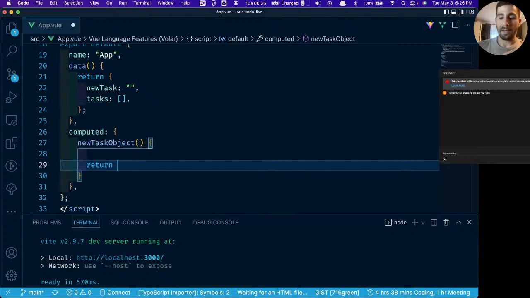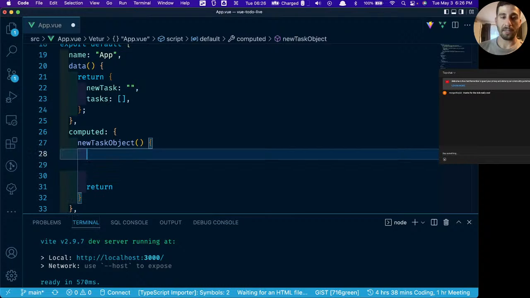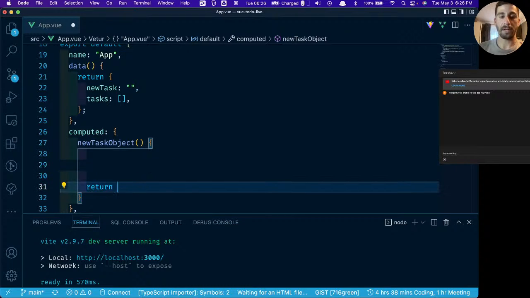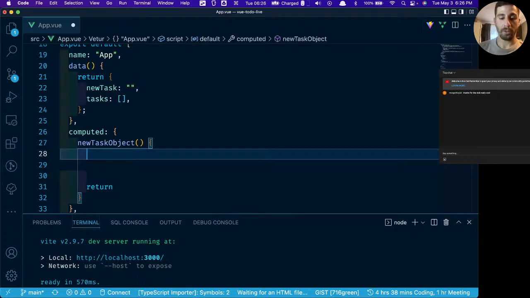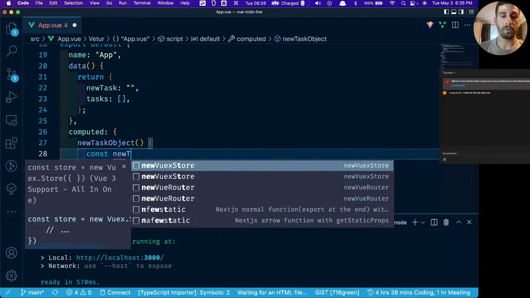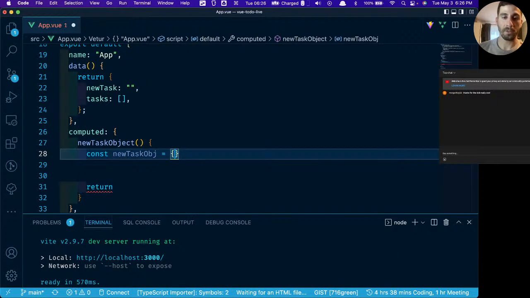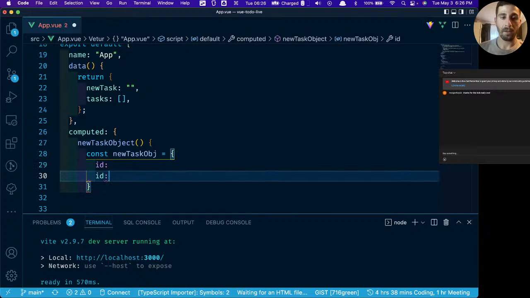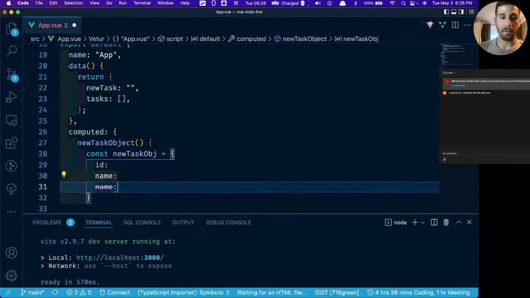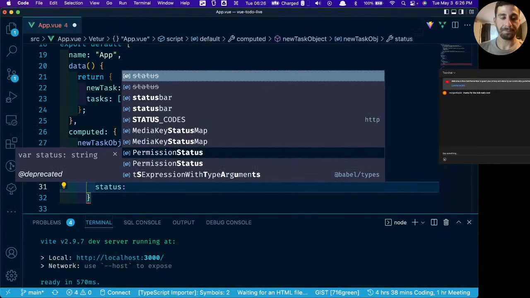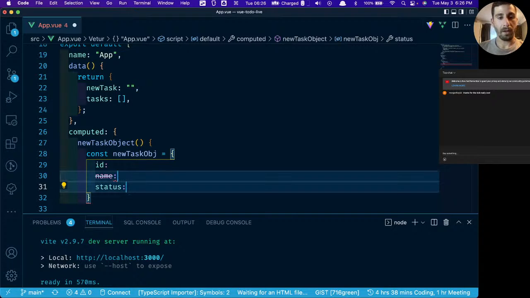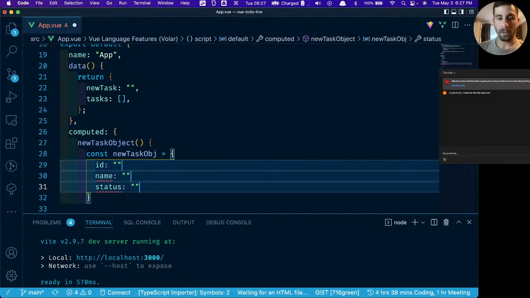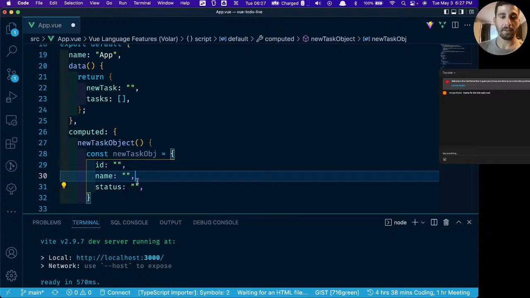We don't have to return it just like this. What we can do instead is we can create the object up here, and then we can return it at the end. So let's say const newTaskObject equals ID, name, and status. And then here's what I'll do. Let me just make this an object.